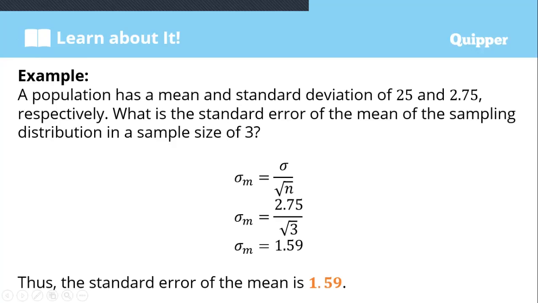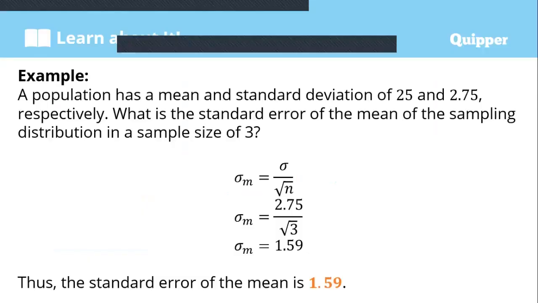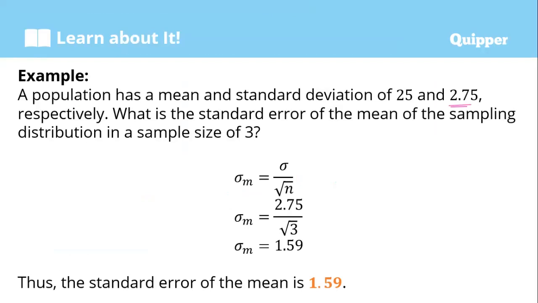So what is the standard deviation given? We have 2.75. And then the sample size is 3.